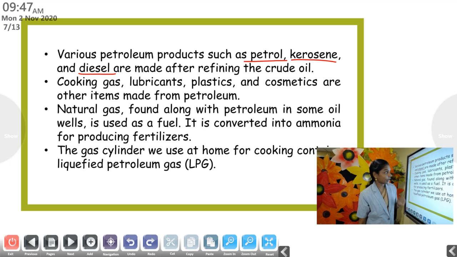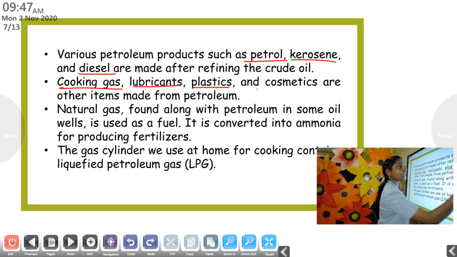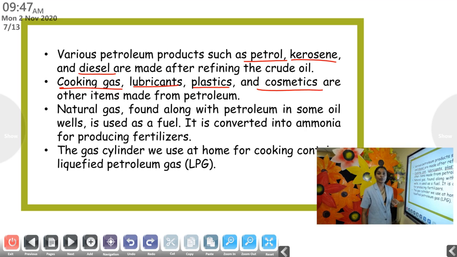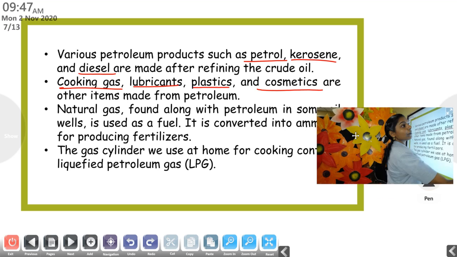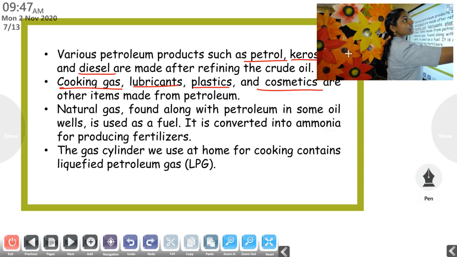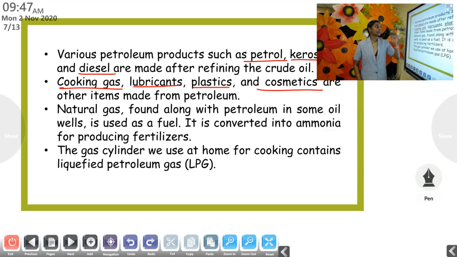Other than these products, cooking gas, lubricants, plastics and cosmetics are other items which are made from petroleum. Just like the coal, from the petroleum, while it is refined, we can get cooking gas, lubricants, plastics and cosmetics together with petrol, kerosene and diesel.